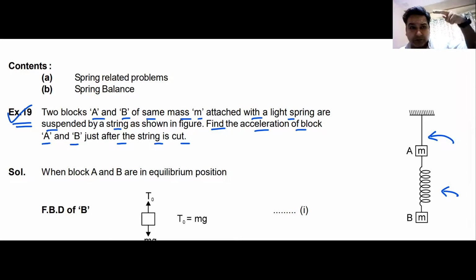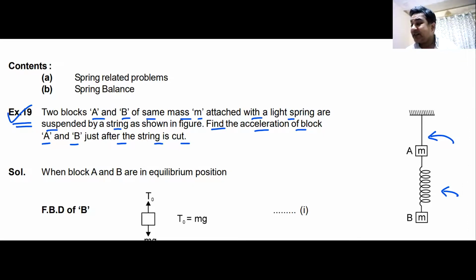Remember, before the string is cut, it has not been mentioned here. Before the string is cut, we'll have to assume that block A and block B are in equilibrium. So that is not given directly in the question, but you will have to assume that before the string is cut, the blocks are in equilibrium.